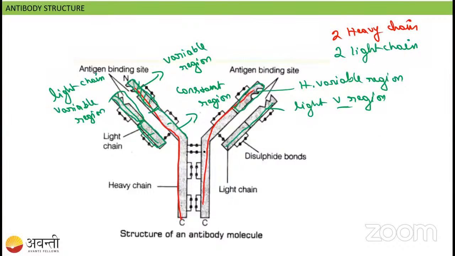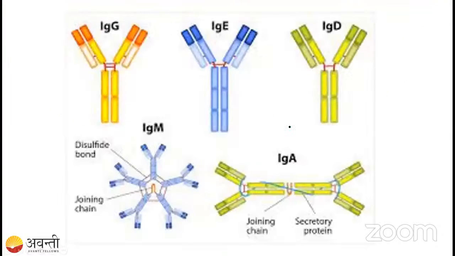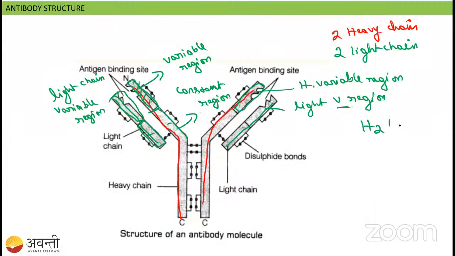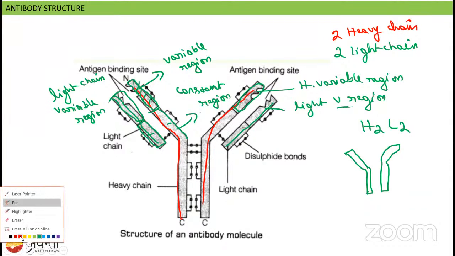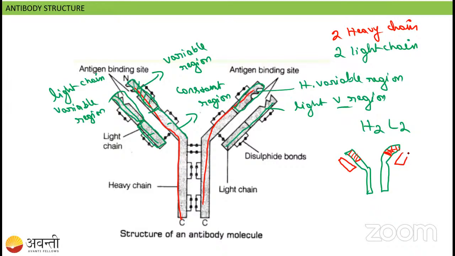So that's why, students, in the antibody structure, we call it H2 and L2. H2 and L2. This is the structure I have written, right? This is the heavy chain. All of what I have written here is the heavy chain. And here I have written in red color, so this red color structure is the light chain. Fine. Let us talk about all of this in the coming class.